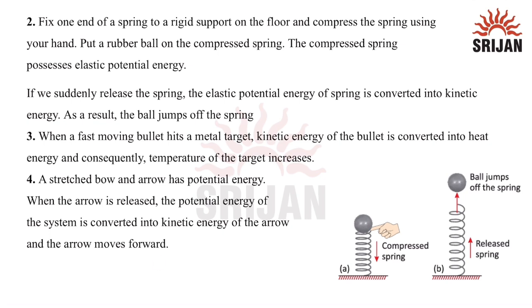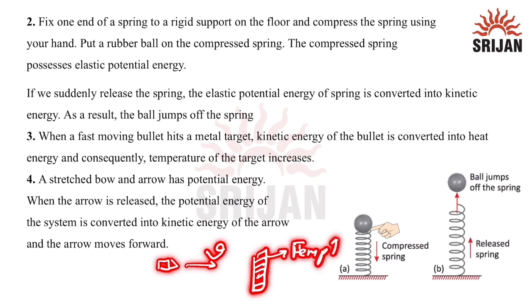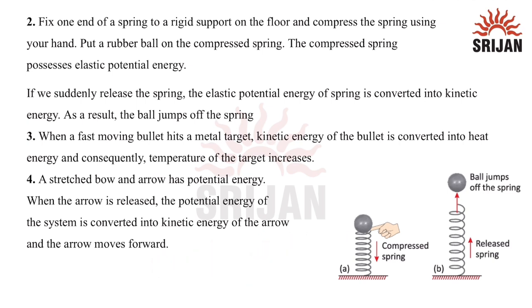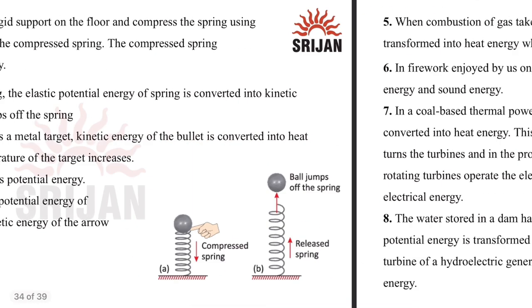Thirdly, when a fast moving bullet hits a metal target, the kinetic energy of the bullet is converted into heat energy, and consequently the temperature of the target increases. So the temperature will increase in this particular case. Now, a stretched bow and arrow has potential energy. When the arrow is released, the potential energy of the system is converted into the kinetic energy of the arrow, and the arrow moves forward.